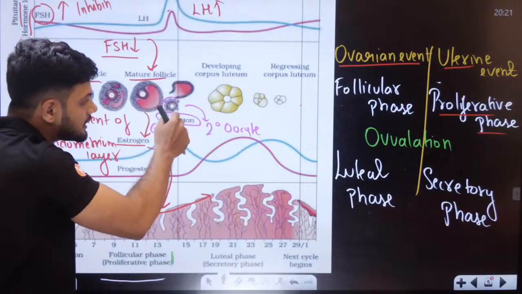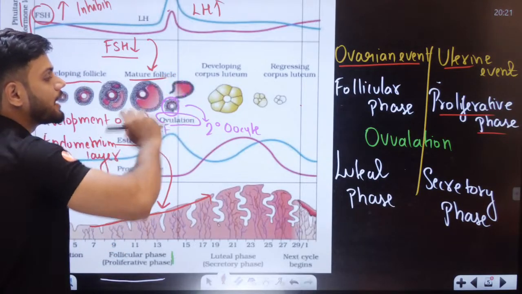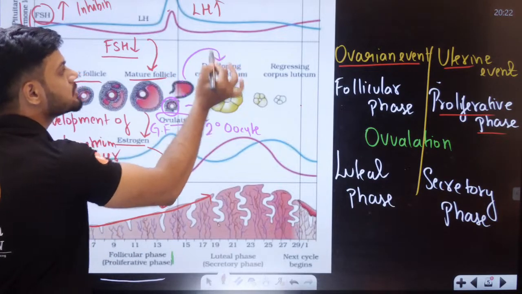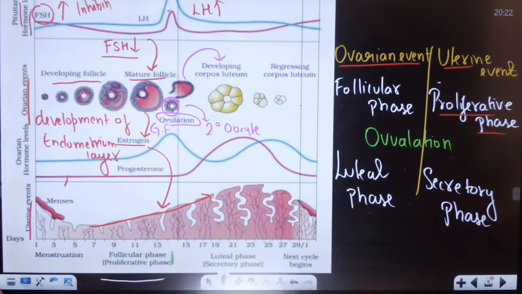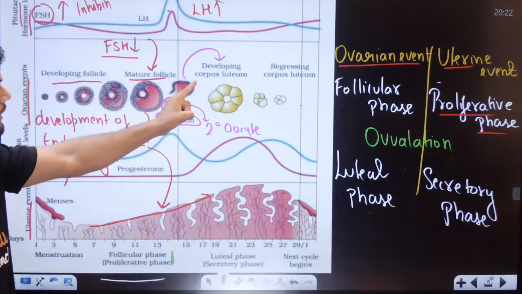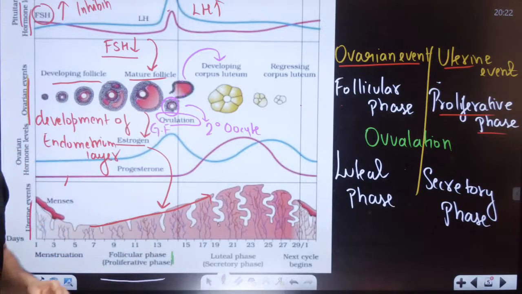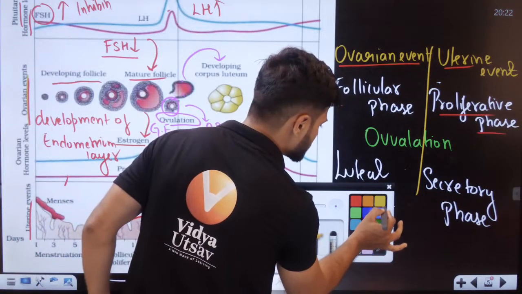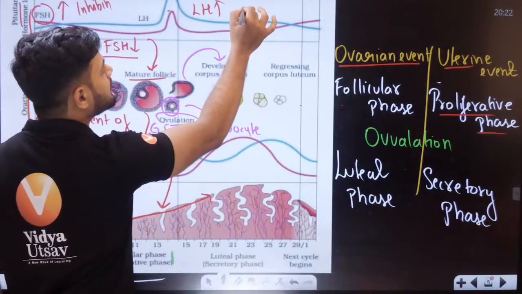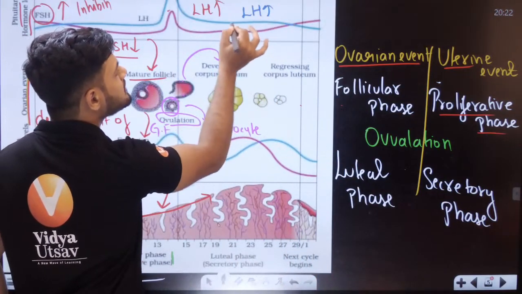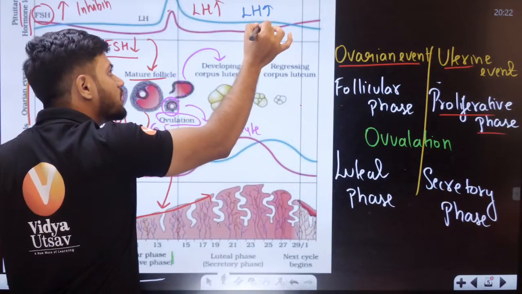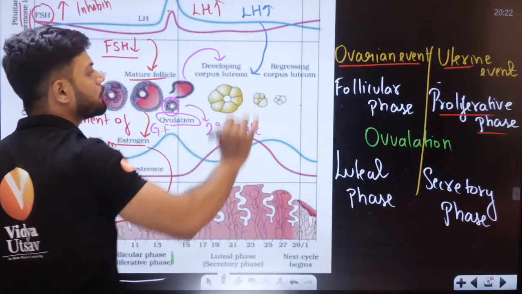Once the secondary oocyte is released here, this remaining part, what happens? This remaining part gets converted to corpus luteum, students. Remaining part is converted to corpus luteum right now. Now, let's understand what is happening on this side. Initially, can you see there is an increase in LH right now? Because of the increase in LH, this LH will maintain the corpus luteum.